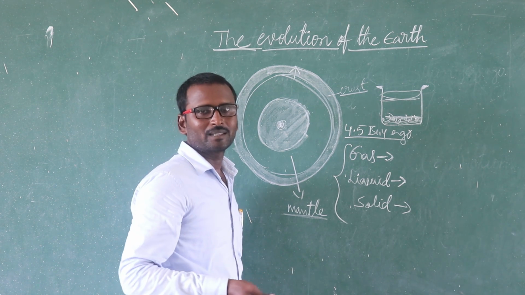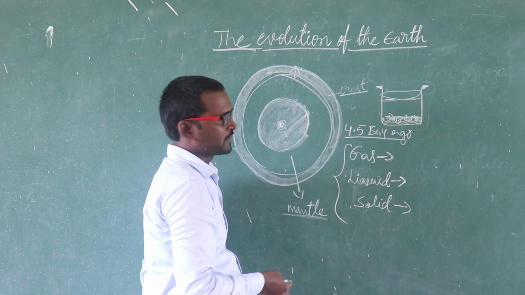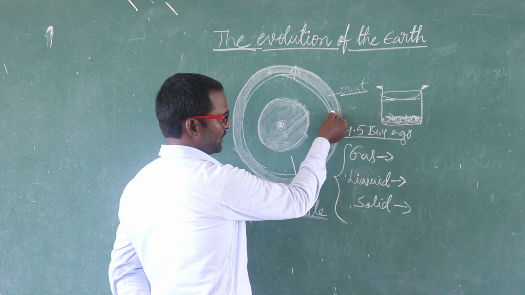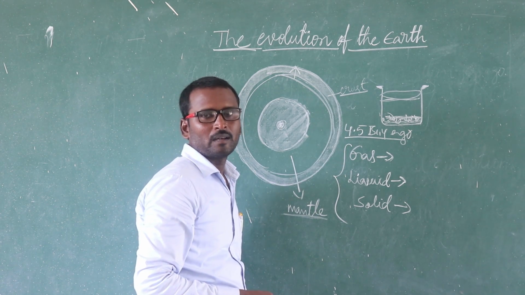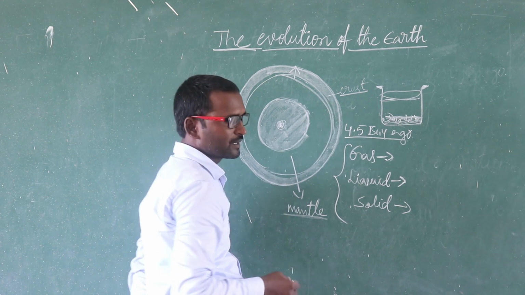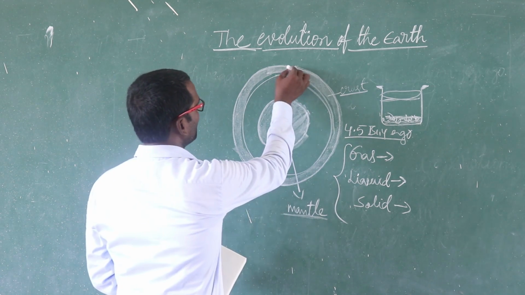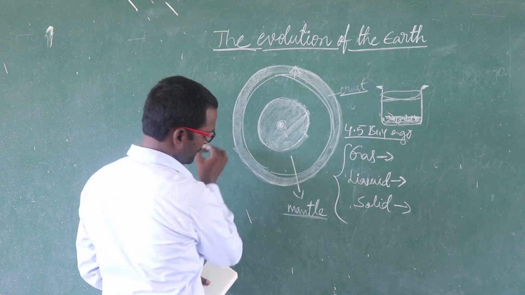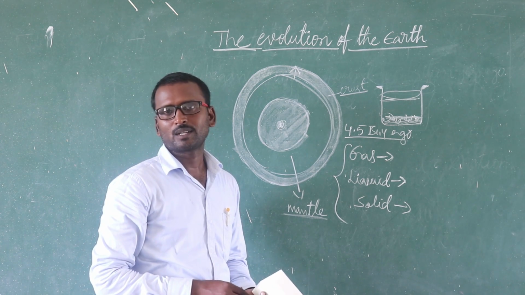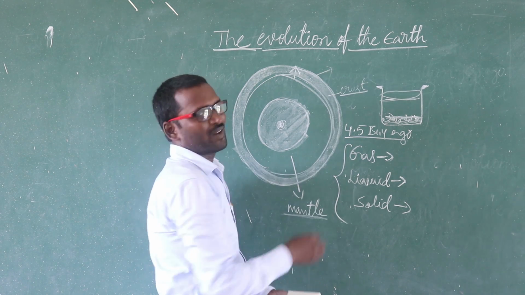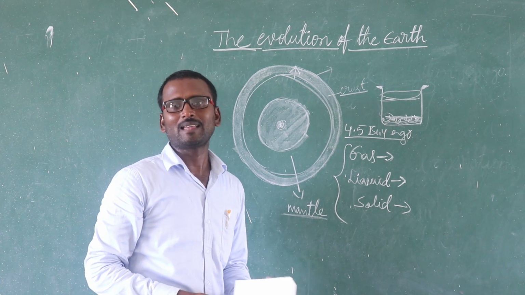For example, if we take anything as an example, each and everything, light particles reach the top of the vessel, and below the light particles, at the bottom of the vessel, we can see heaviest particles. Like that, on the surface of the crust we can see mountains, plateaus, plains. For example, we can see the formation of first order landforms. What are the first order landforms? We can see them on the surface of the Earth.